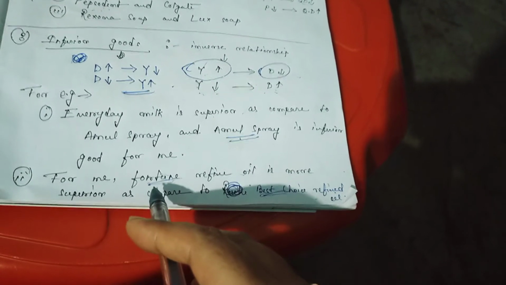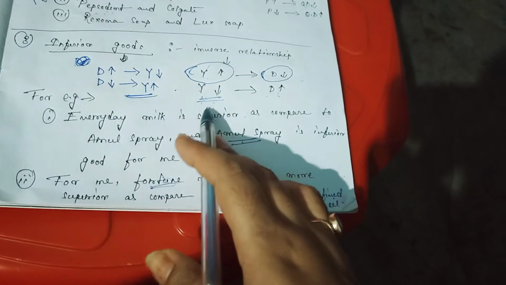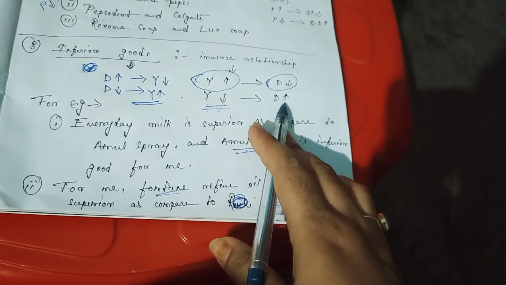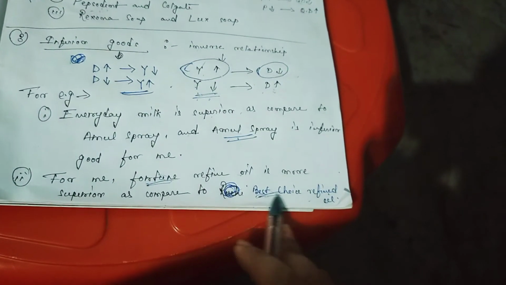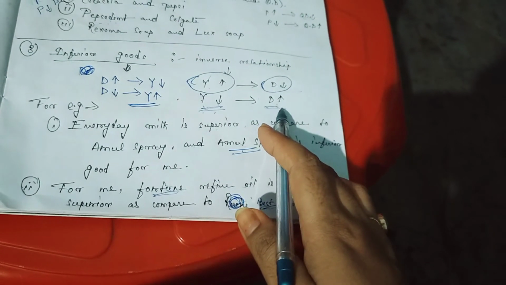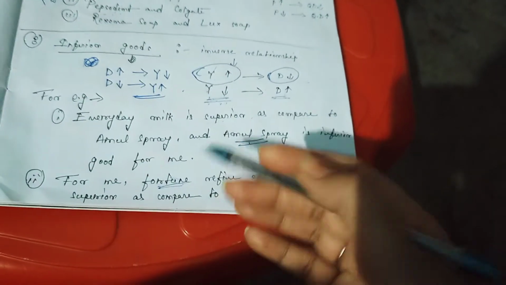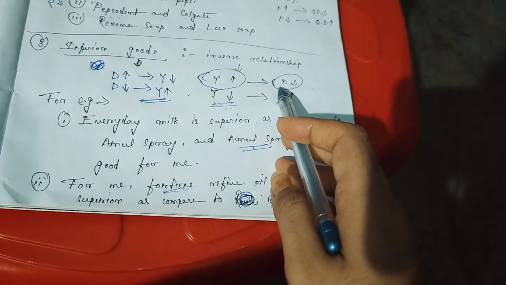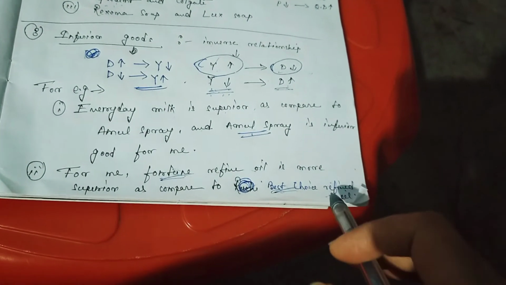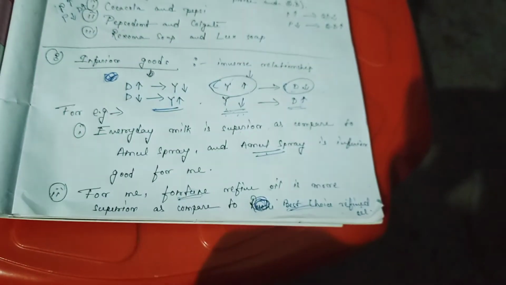Okay, but when my income decreases, the demand for the inferior good will rise. So which one is the inferior good for me? Best Choice. So the demand for Best Choice will increase when my income decreases. But when my income increases, the demand for Best Choice refined oil will decrease. Okay, so this is what inferior goods are.